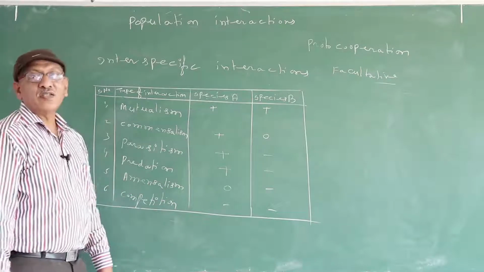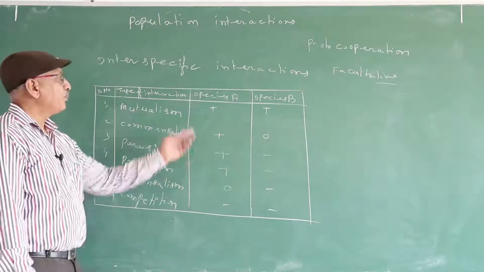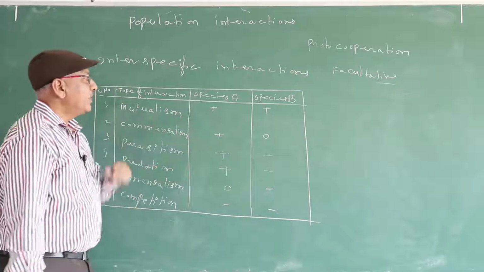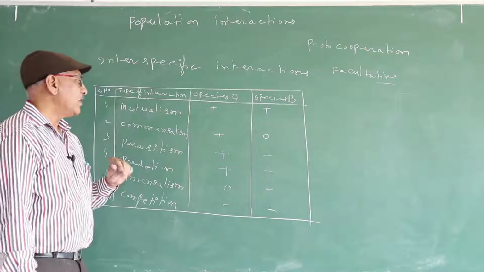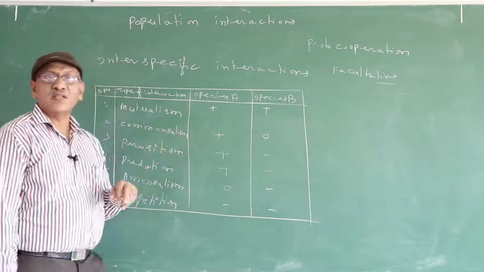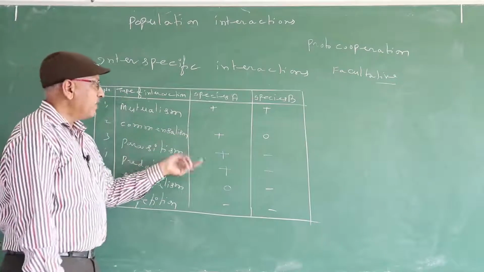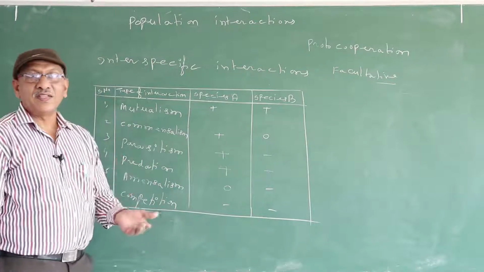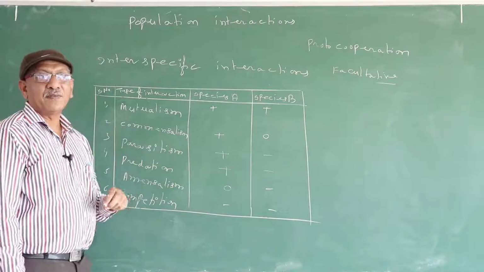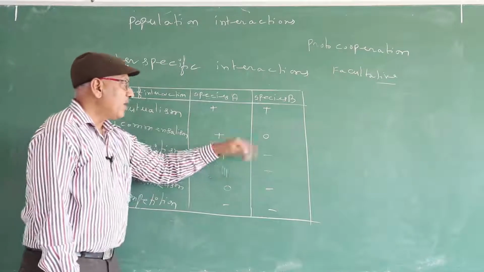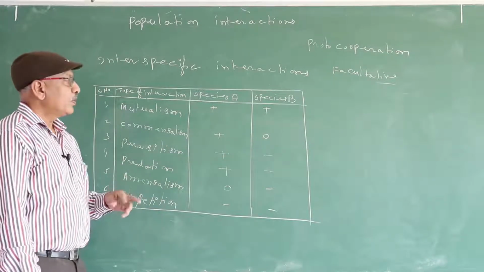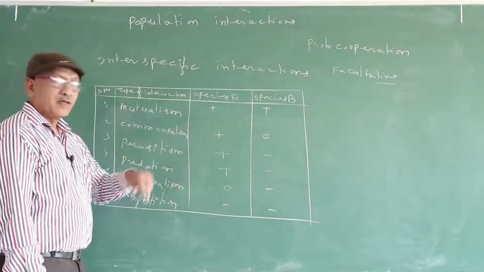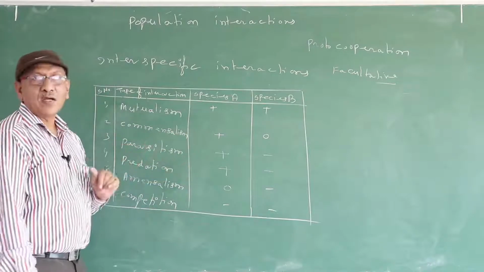Mutualism. In this interaction, both partners are benefited. If we separate them, they cannot lead an independent life. Commensalism. In this interaction, one partner is benefited and the other partner is neither benefited nor affected. The neither benefited nor affected partner is known as the host. The benefited partner is known as the commensal.